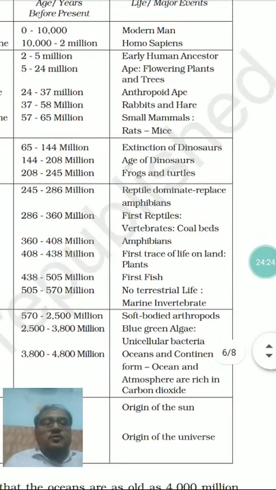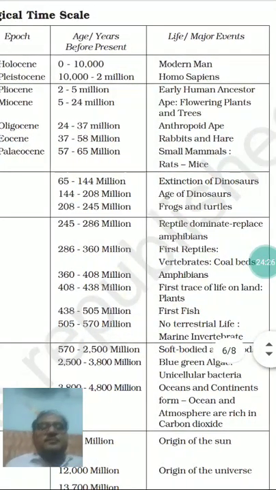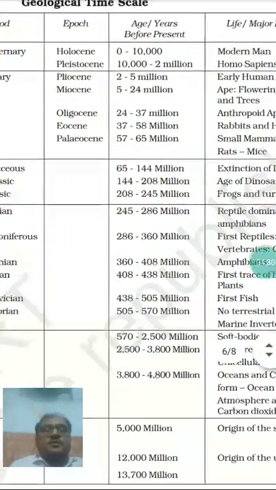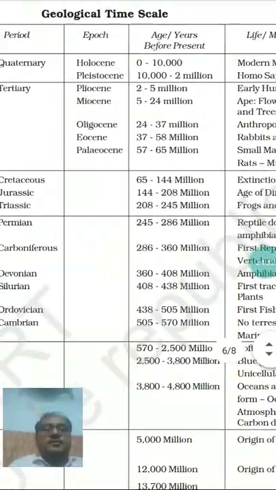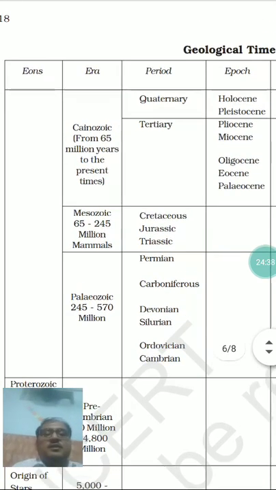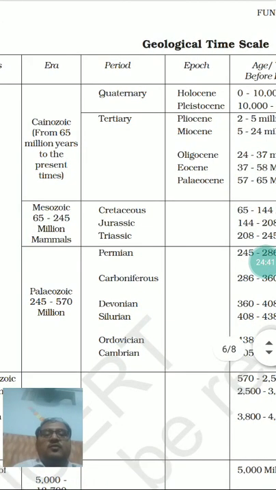So we had seen the life and major events with respect to different ages, all of which come under eons. Different eons are divided into different eras. Different eras are further subdivided into geological time periods.